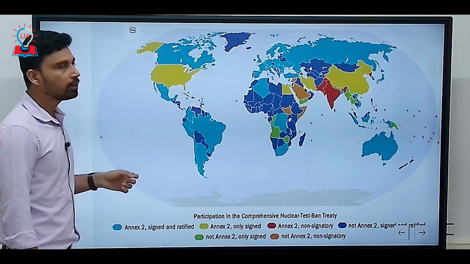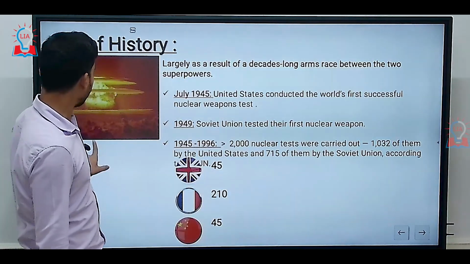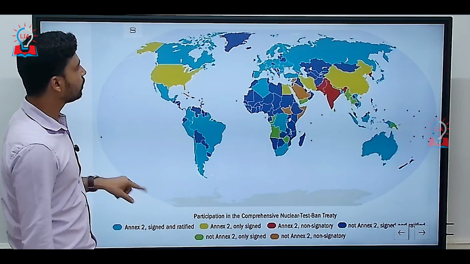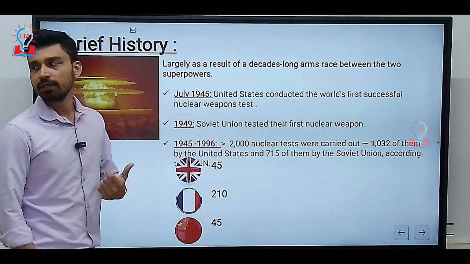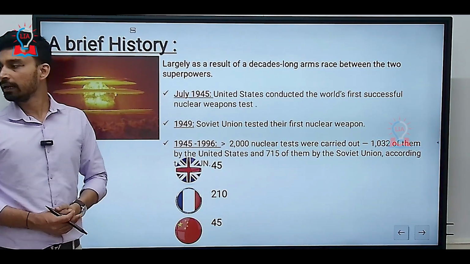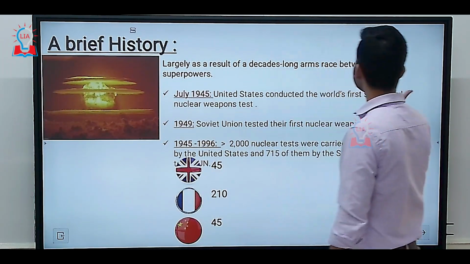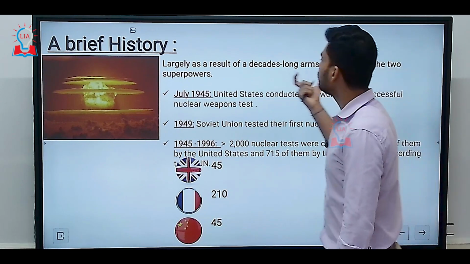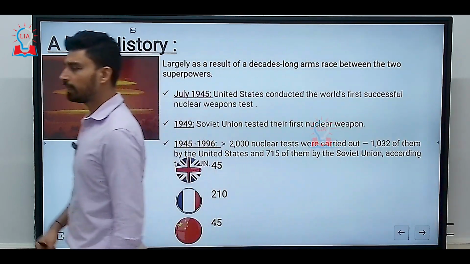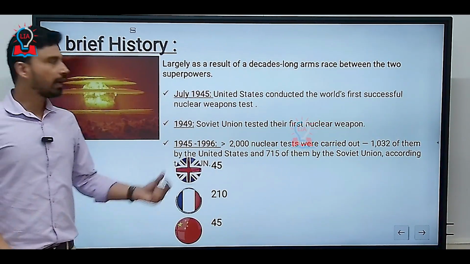Now, let us talk about a brief history of what led to the development of this treaty. It is believed that the treaty was largely an outcome of the decades-long arms race between the two superpowers, the Soviet Union and the United States.